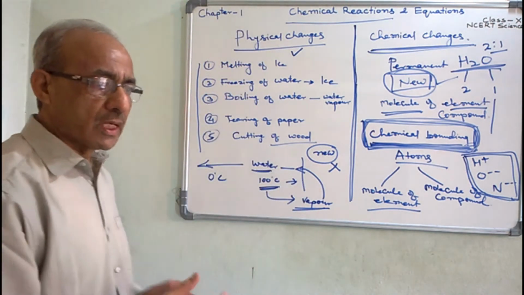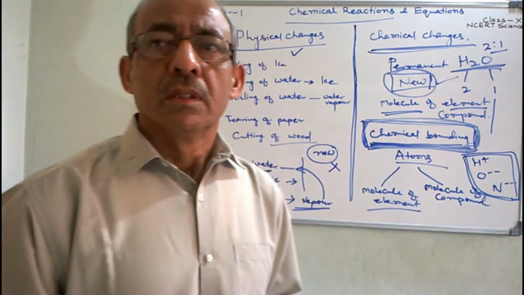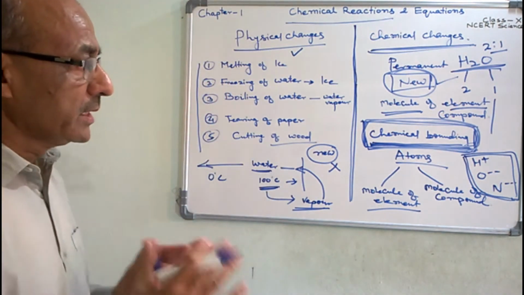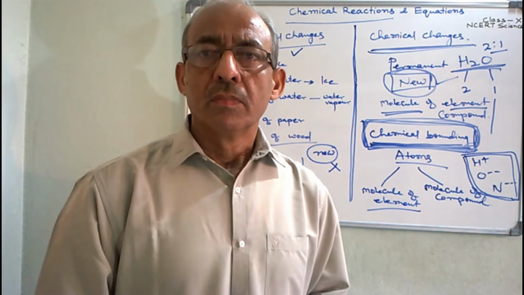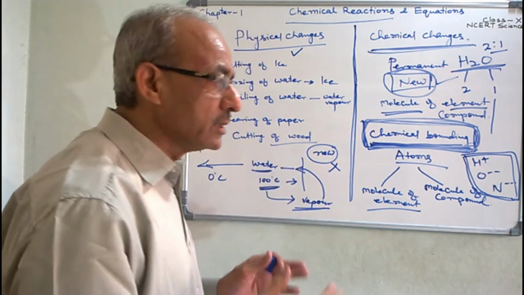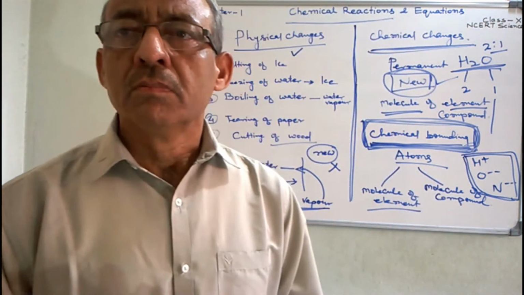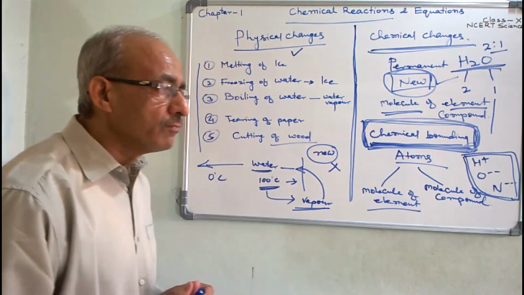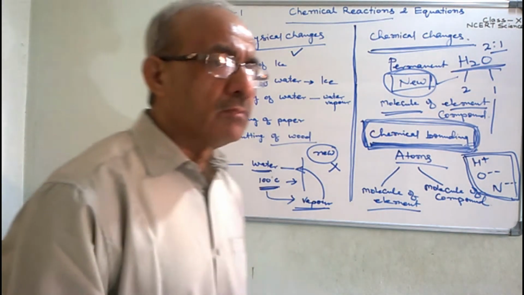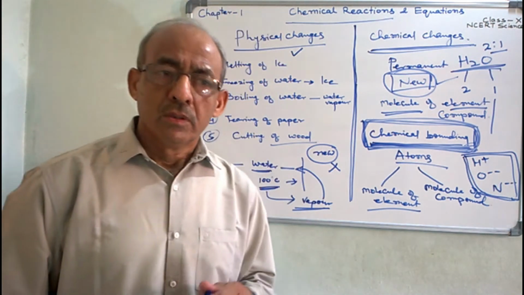If two types of atoms are present in the system, after breaking of the bonds, it may be possible that during the rearrangement of the atoms, molecules of another compound may be produced.